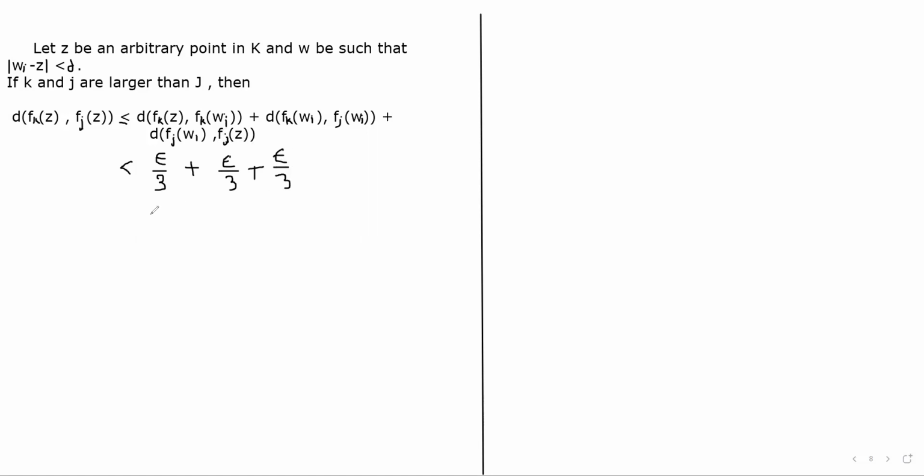So adding these we get d(fk(z), fj(z)) is less than epsilon, and this is nothing but the condition for the Cauchy sequence.